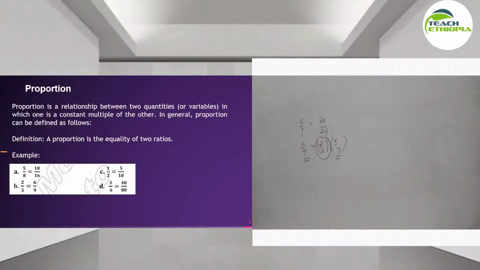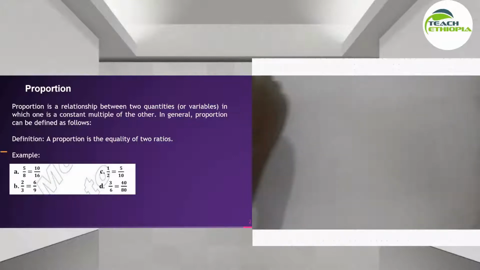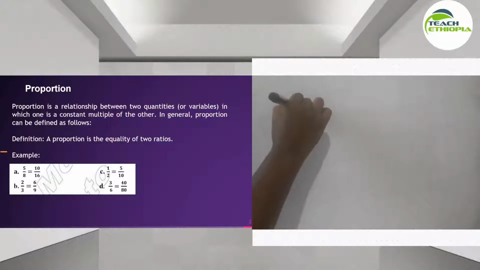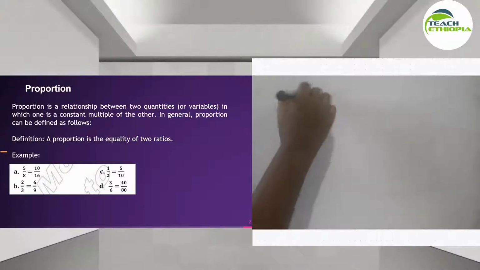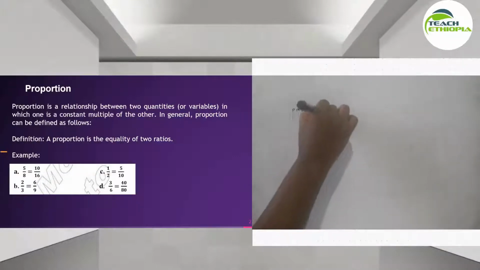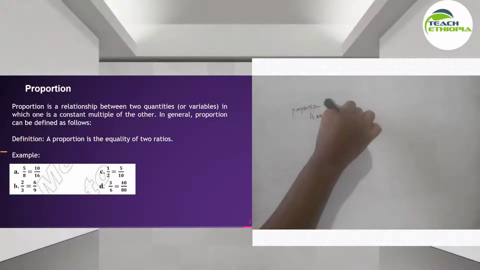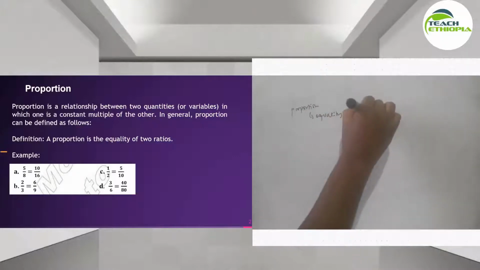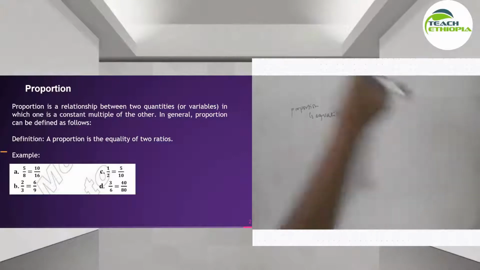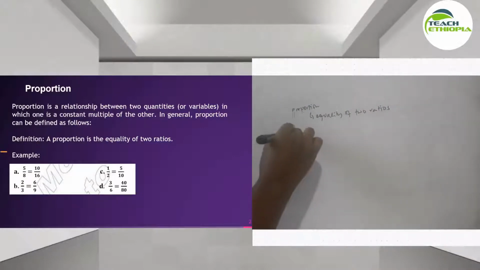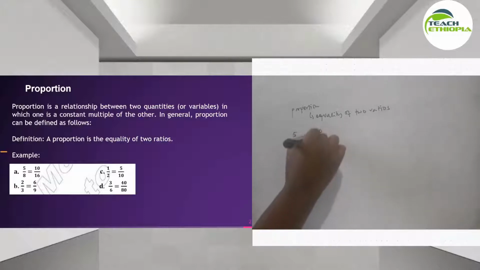For example, proportion is equality of two ratios, okay? Equality of two ratios. Proportion, equality of two ratios. Example, 5 over 8 is equal to 10 over 16.